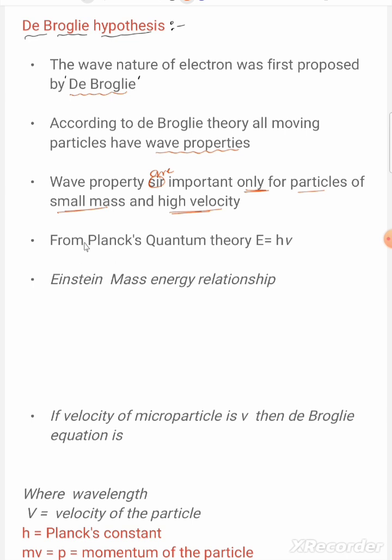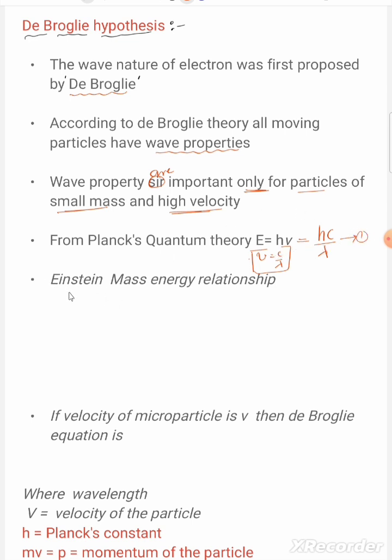From Planck's quantum theory, E equals h nu. This is one relation. We can also write it as E equals hc by lambda, since nu equals c by lambda. We substitute the value of nu, c by lambda, here. This is equation 1.